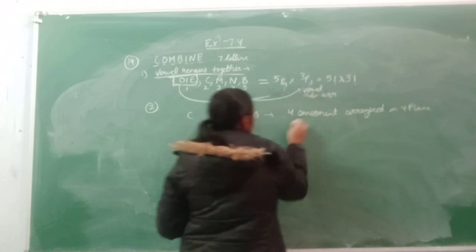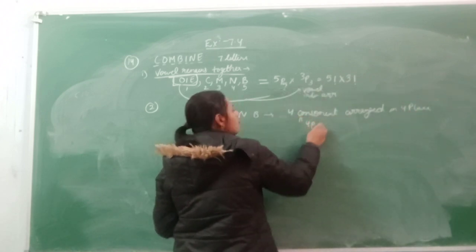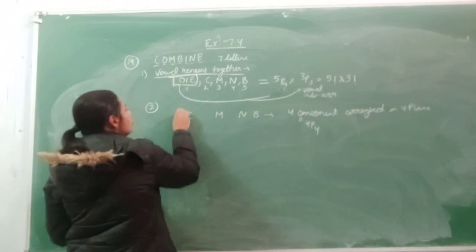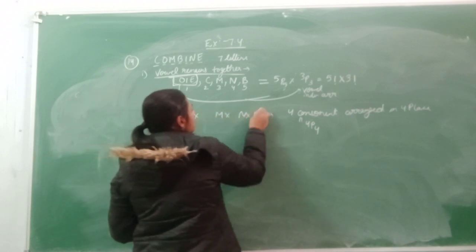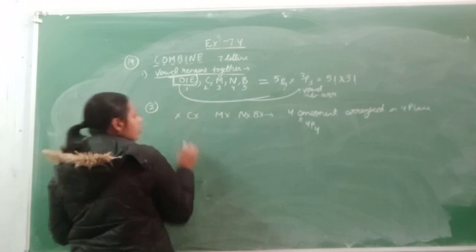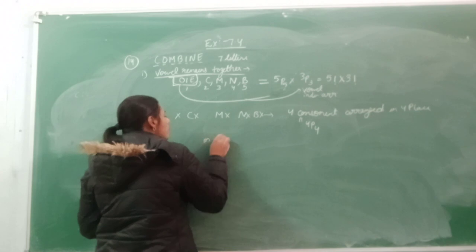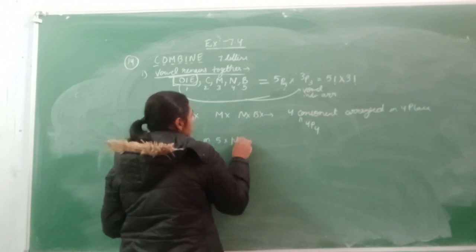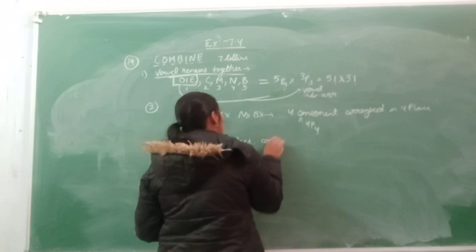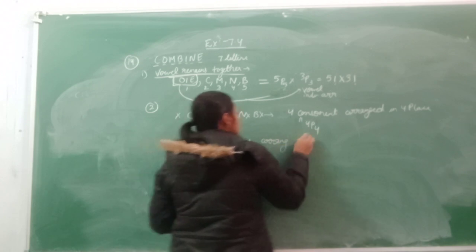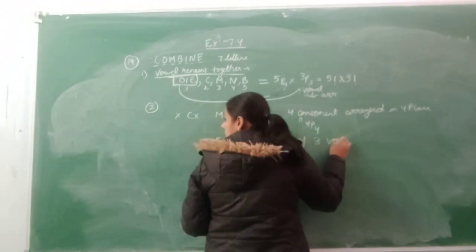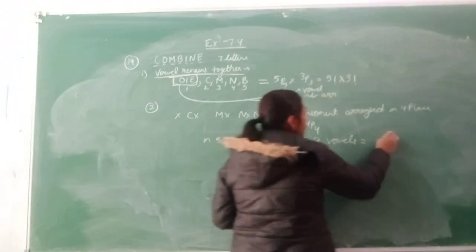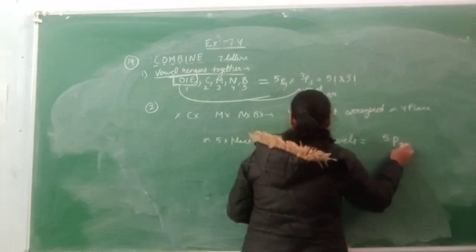So arrangement of consonants will be 4P4. And then there are close places: 1, 2, 3, 4, 5. And in 5 close places, arrangement of 3 vowels. So their answer will be 5P3.